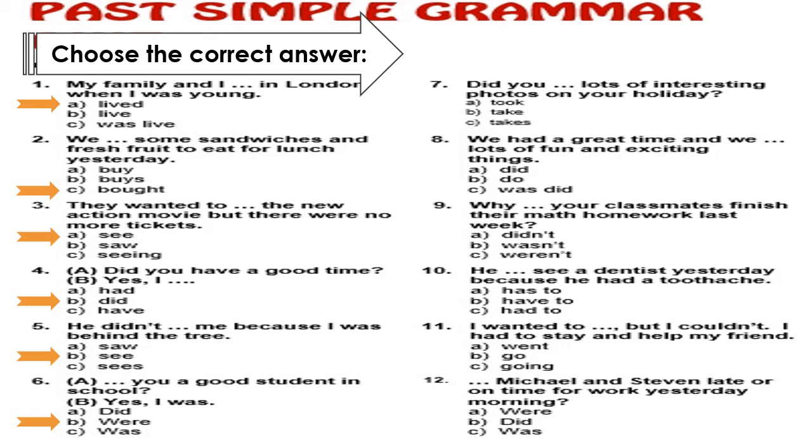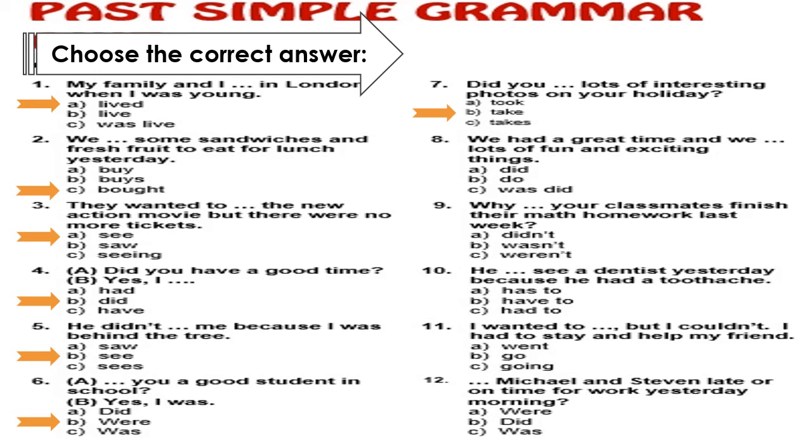Number 7, "Did you lots of interesting photos on your holiday?" And it's also a question. We said before the question using did is followed by the verb only or the infinitive form. So I will use A or B or C. Excellent. I'll use B. So I'll say, "Did you take lots of interesting photos?"